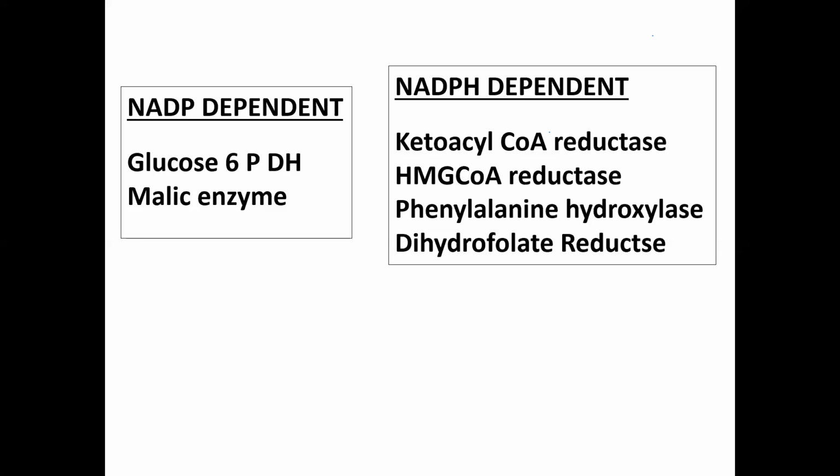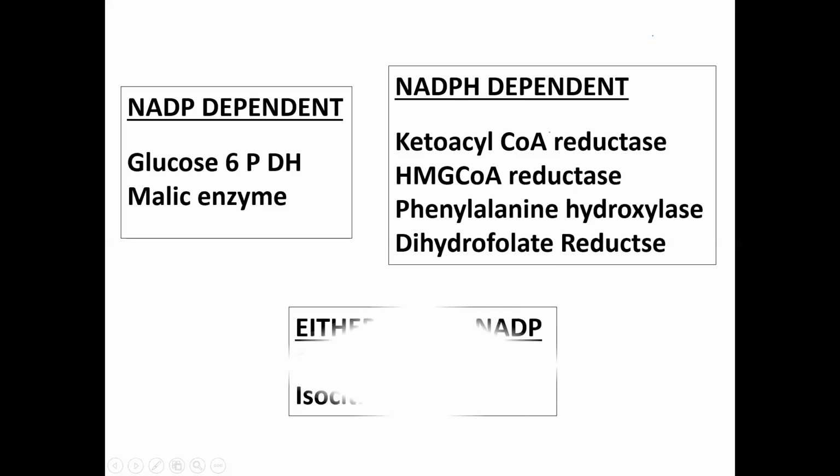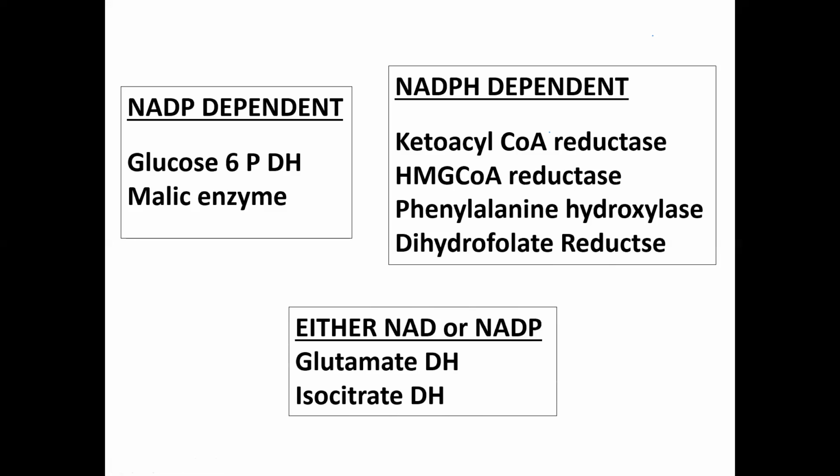See, to convert another B complex vitamin into active form, we need niacin. So all the B complex vitamins are important. It is not that only its own deficiency matters; everything is correlated. So if niacin deficiency is there, we will not get the active form of folic acid, or vice versa. And the enzymes that need both are glutamate dehydrogenase, which can use either NAD or NADP, and isocitrate dehydrogenase.